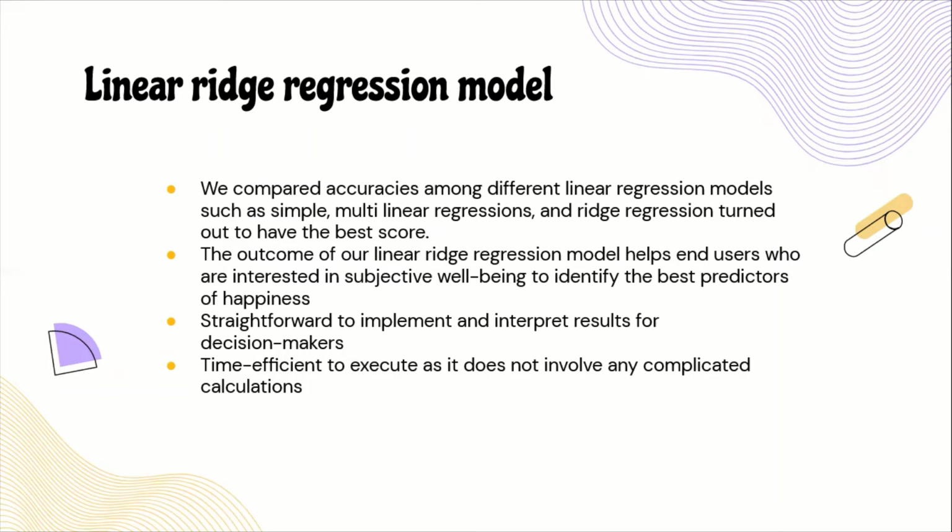And the outcome of our linear ridge regression model helps our end users who are interested in subjective well-being to identify the best predictors of happiness by providing a rank of features based on which factor impacts the happiness the most. And our model is pretty straightforward to implement and interpret the results for decision makers. And it's also time efficient to execute, as it does not involve any complicated calculations.